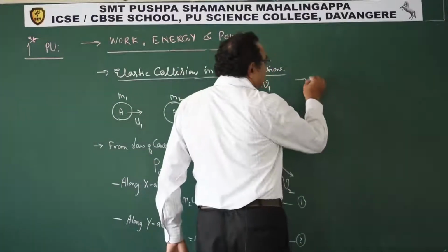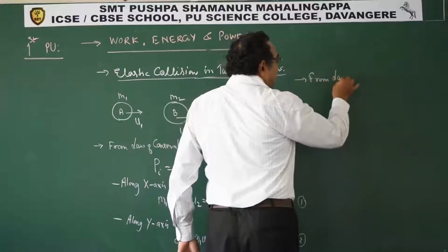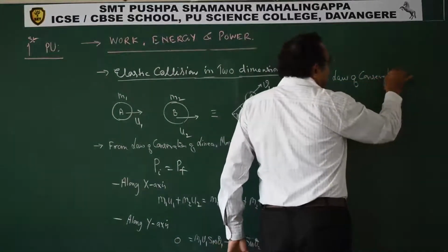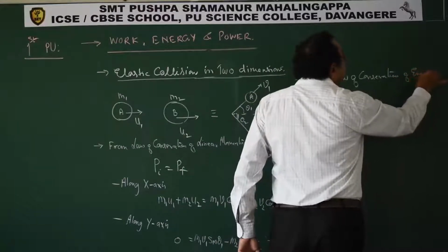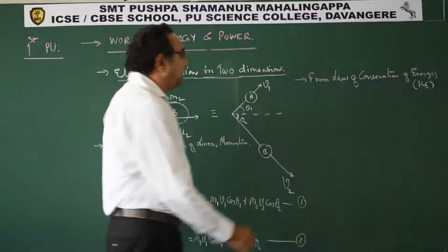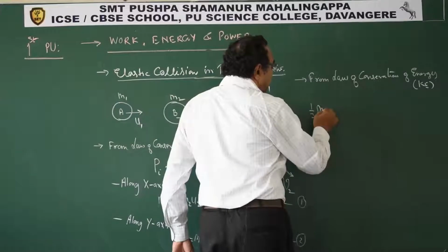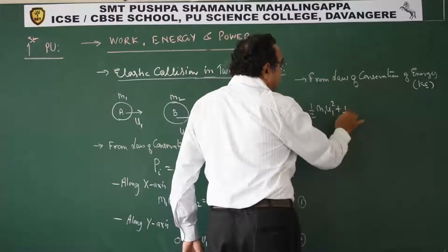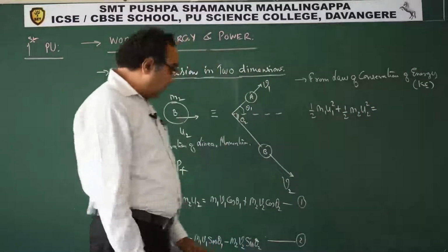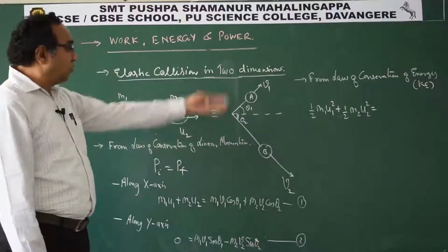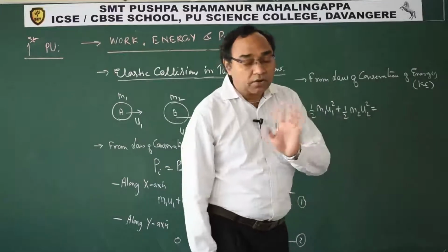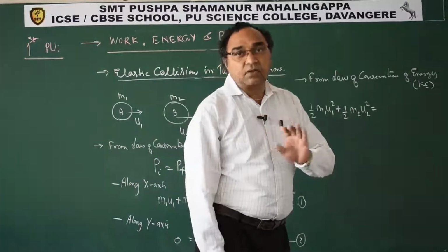Now another equation we get from the law of conservation of energy. Which energy? Kinetic energy. So what do we take now? Here half m1 u1 square plus half m2 u2 square. Now children, here you might think that in case of momentum we resolved, so here also I will get half m1 v1 square cos theta 1 square. Wrong. Energy is a scalar quantity.